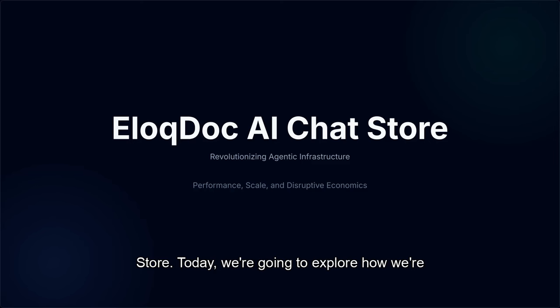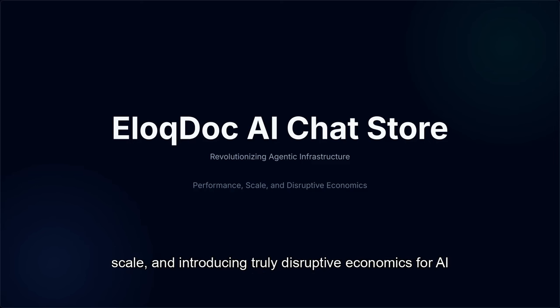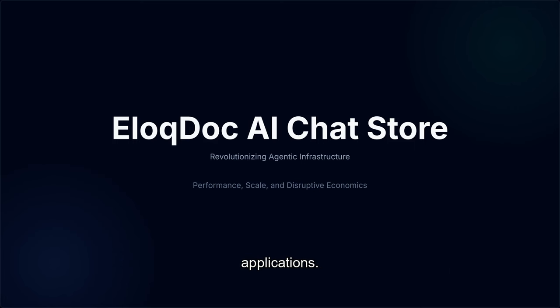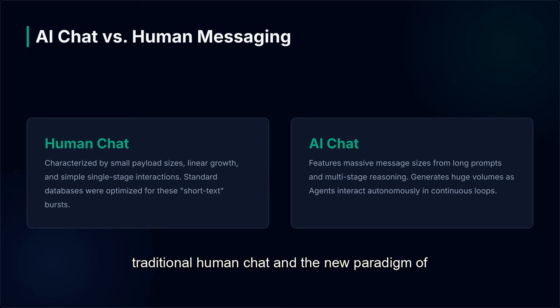Today, we're going to explore how we're revolutionizing agentic infrastructure, enhancing performance, ensuring massive scale, and introducing truly disruptive economics for AI applications. Let's start by understanding the fundamental difference between traditional human chat and the new paradigm of AI chat.